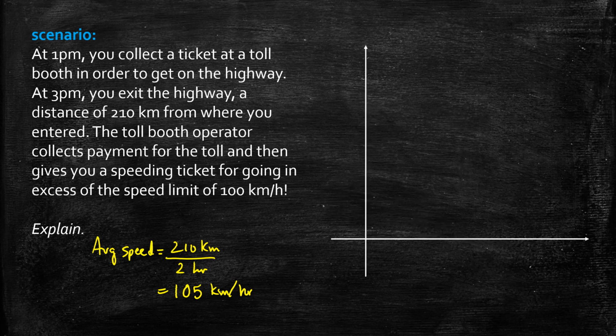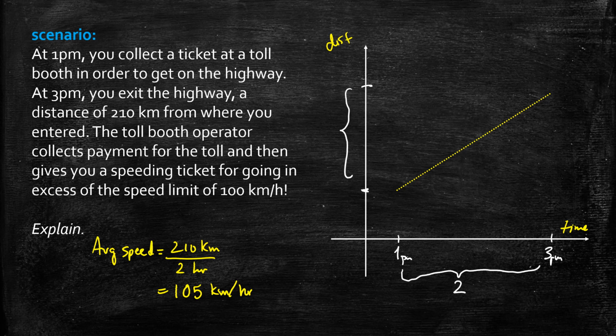So let's have a look at this sort of visually. If we think about our trip, the y-axis is distance and the x-axis is time. What we're actually doing when we work out the average speed of 105 kilometers per hour is working out the slope of a line connecting the points. This was at 1 p.m. and this was 3 p.m. And we know that 2 hours elapsed, and we're not sure what distance we were from home at first and where we ended up, but we do know that this distance was 210 kilometers, and this is 2 hours.